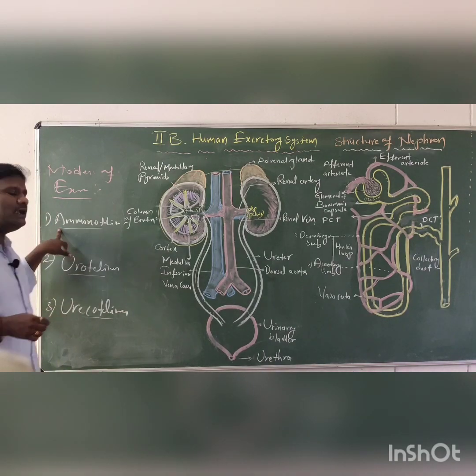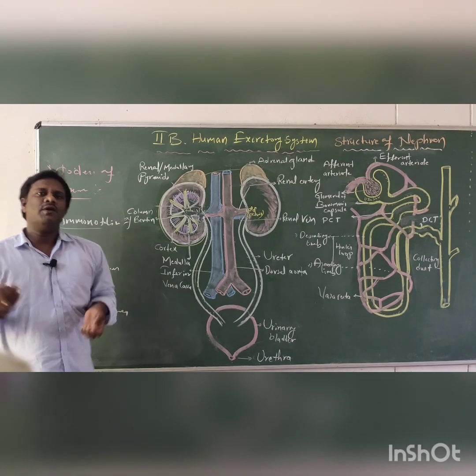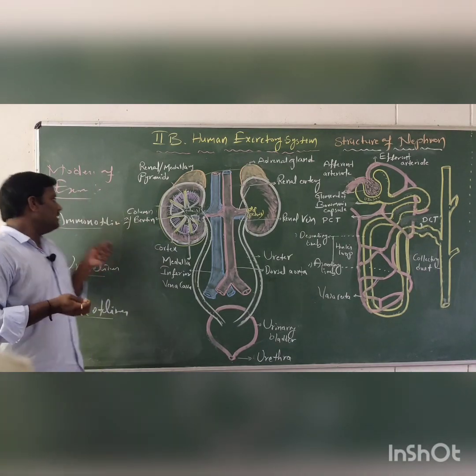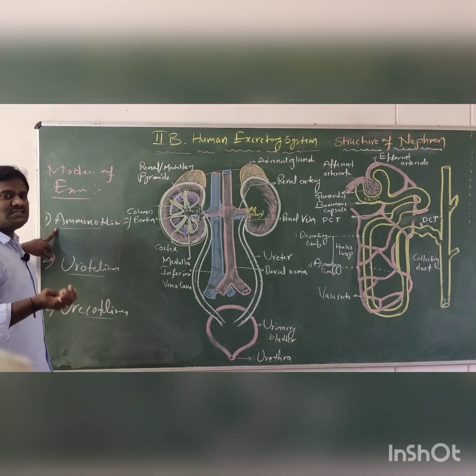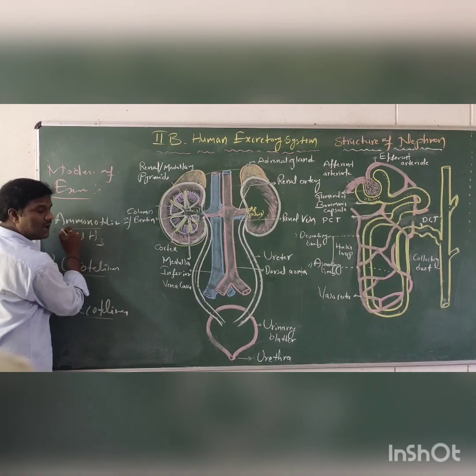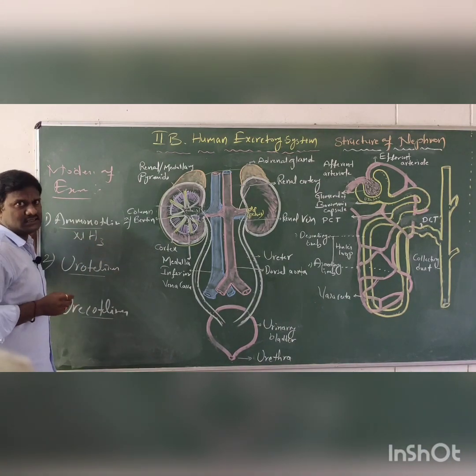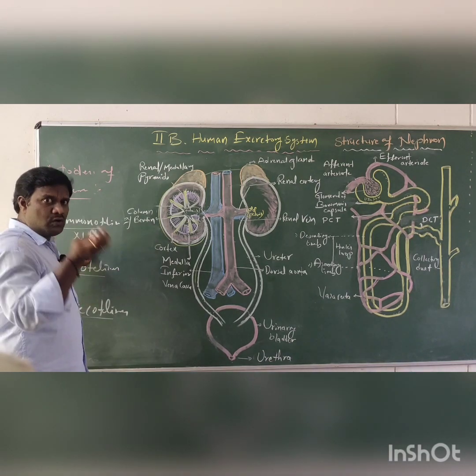So what is ammonotelism? Organisms in which the excretory products or nitrogenous wastes are eliminated in the form of ammonia are called ammonotelic. This ammonia is released directly into water.